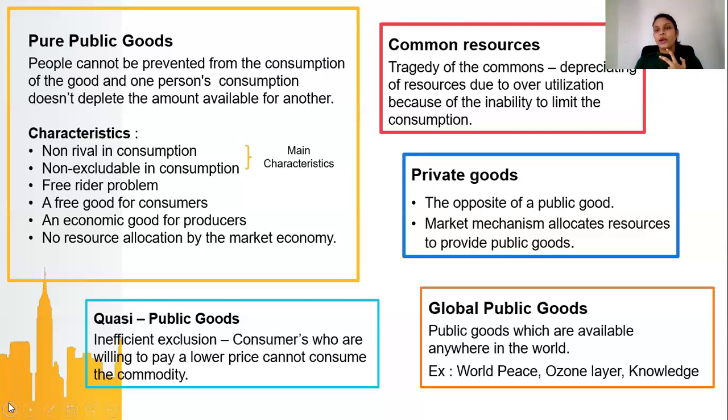The second one is inequality in income distribution. Because of the operations of the market mechanism, the gap between the rich and the poor, the income gap, expands.